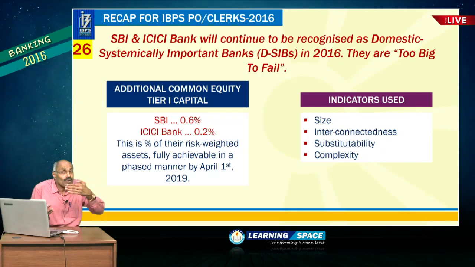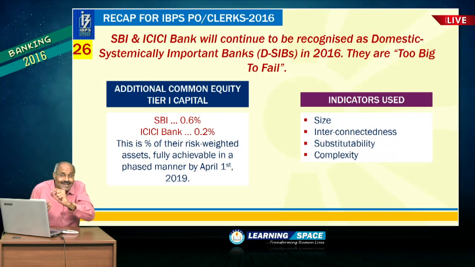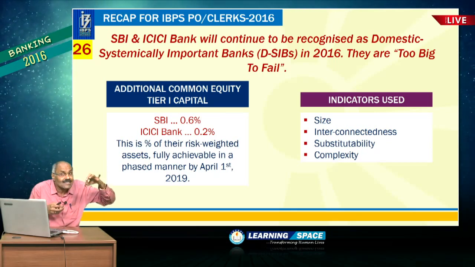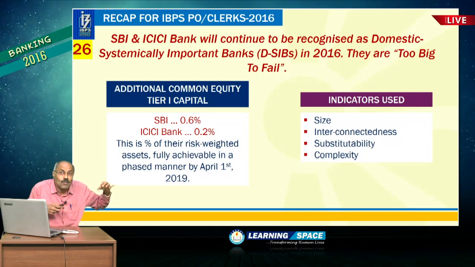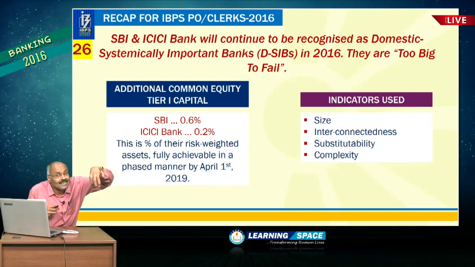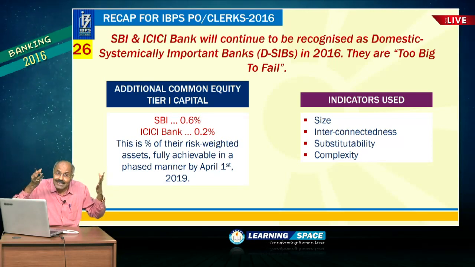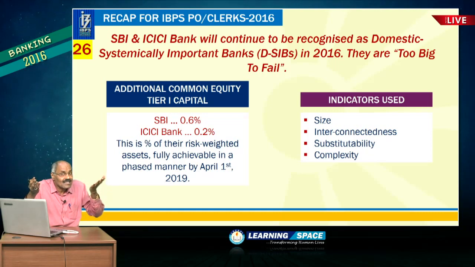And there are 4 aspects before declaring certain banks as systemically important. First one is size, second one is interconnectedness, then substitutability, then complexity. By looking at these 4 aspects, SBI and ICICI were declared as domestic systemically important banks, and as they are important, they have to maintain a certain percentage higher capital adequacy ratio.